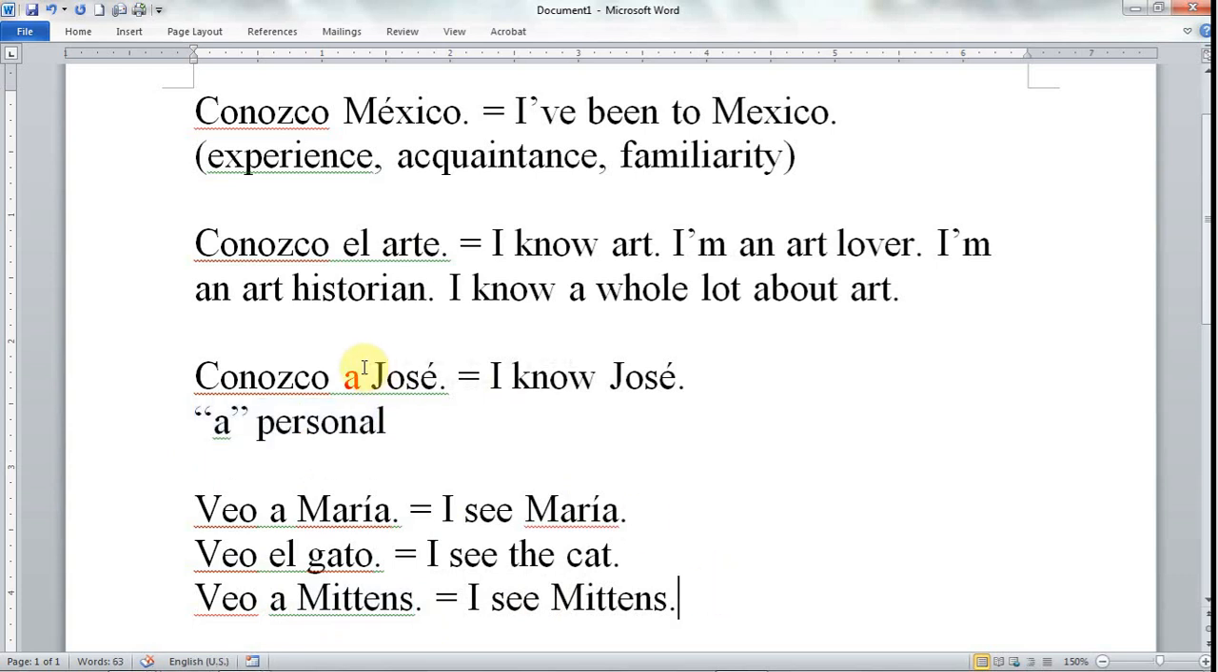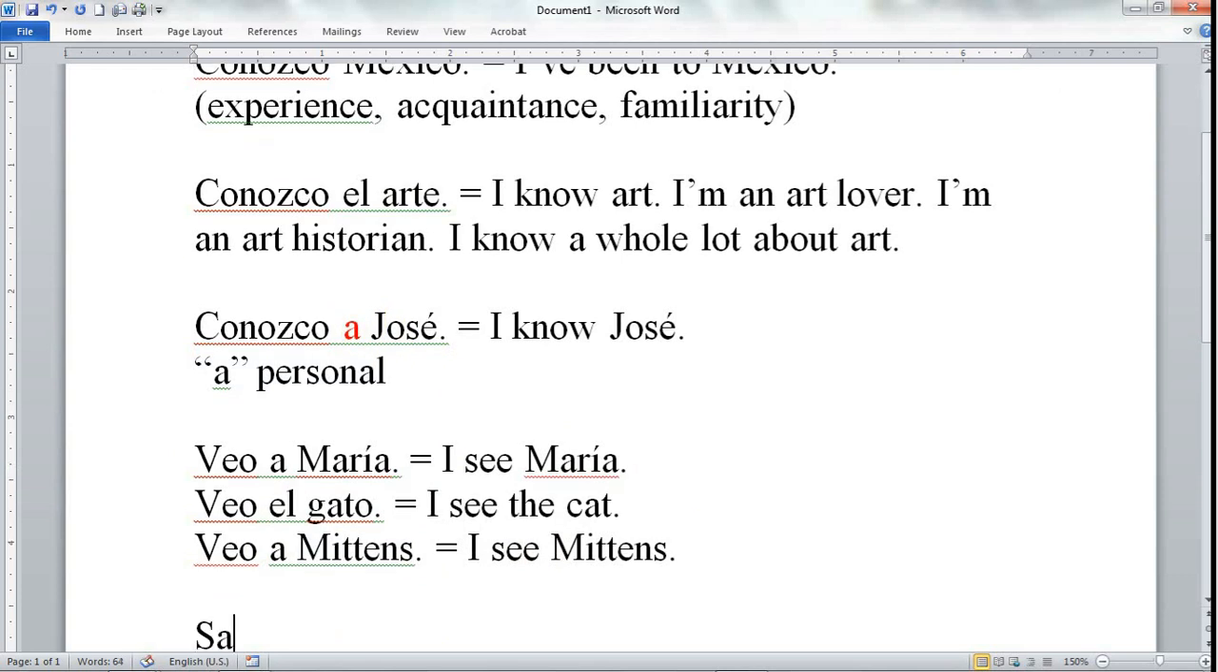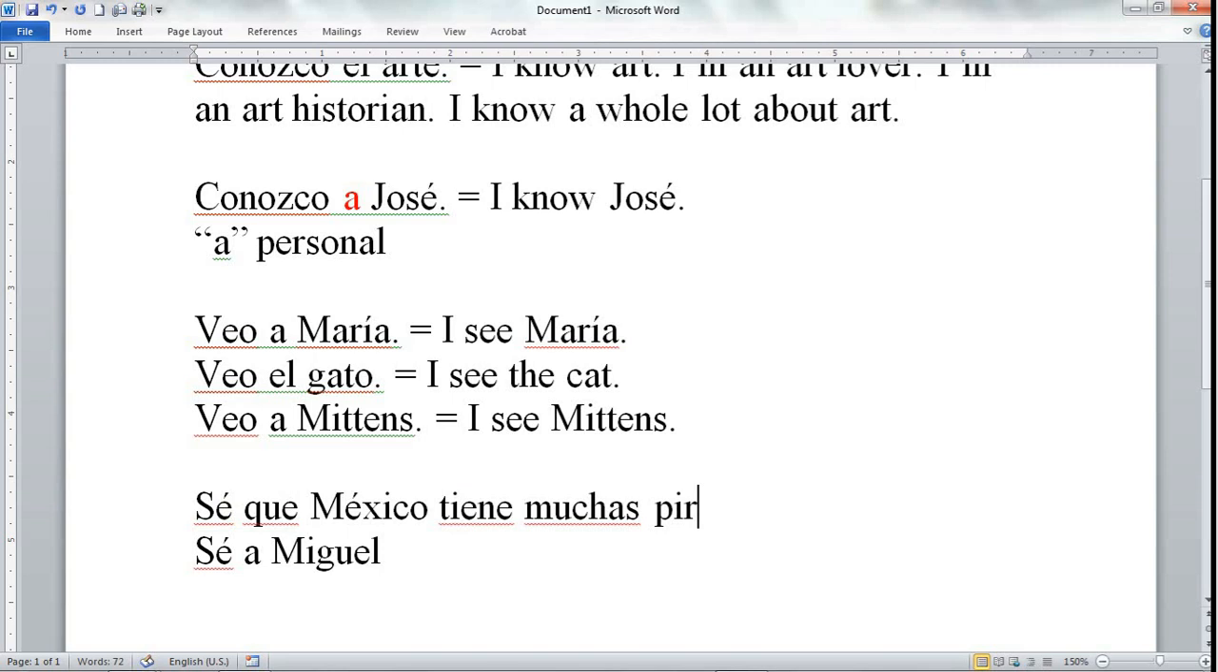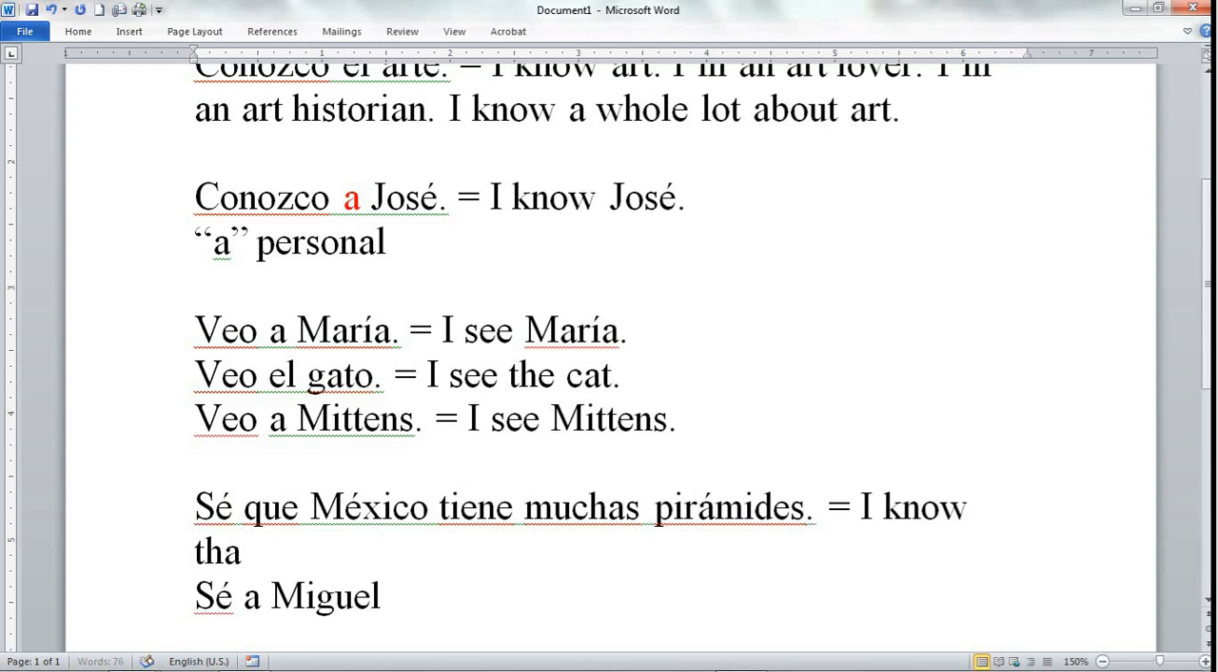You're not going to see a personal with saber. You're not going to say something like sé México. Okay? You're not going to see sé Miguel. Okay? Those are wrong. Let's make these right. Sé que México tiene muchas pirámides. I know that Mexico has many pyramids.